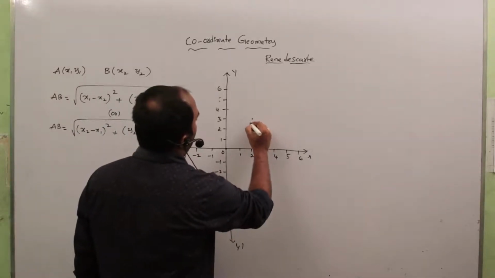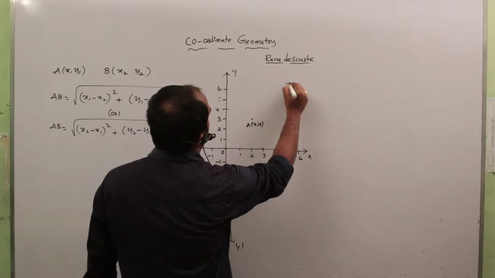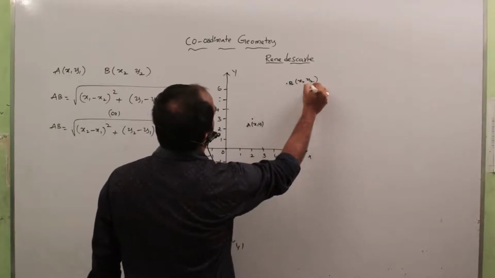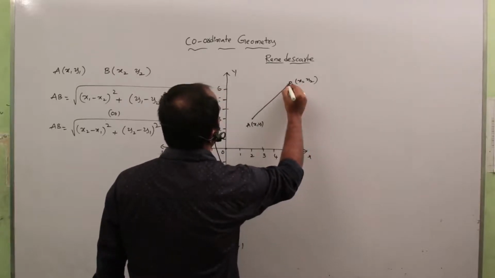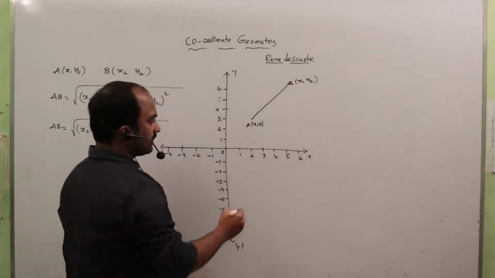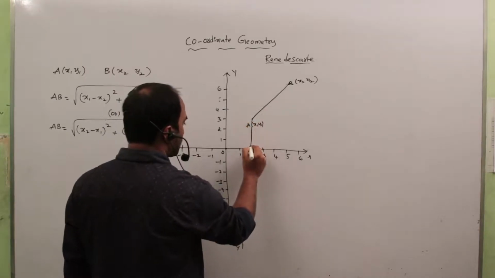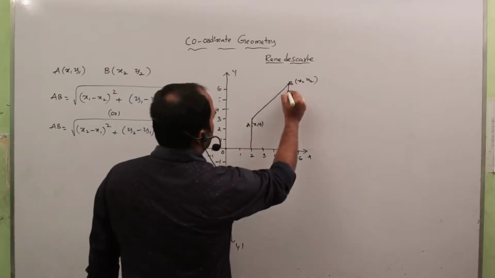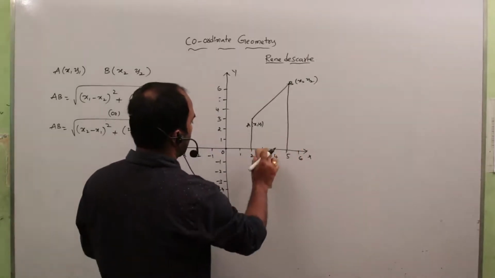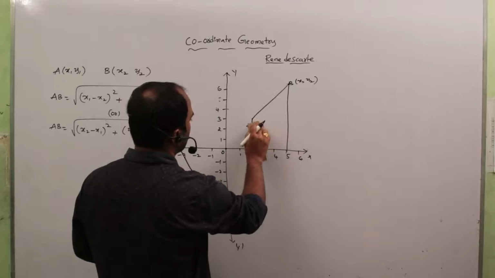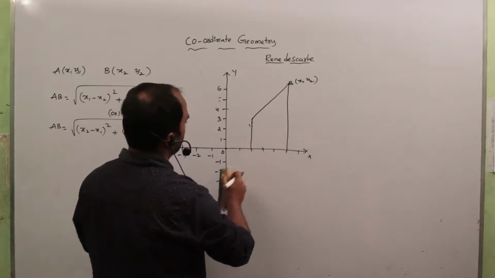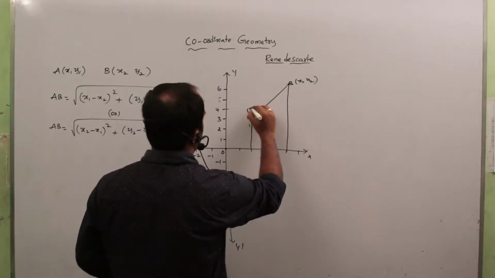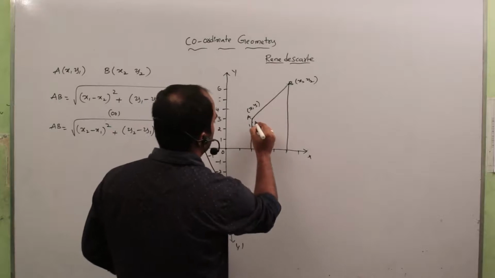Suppose here one point is there, that is A (x1, y1). Here another point is there, that is B (x2, y2). You want the distance between A and B. Then what we do is draw perpendicular lines like this.